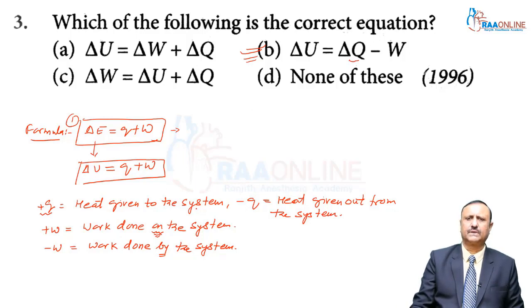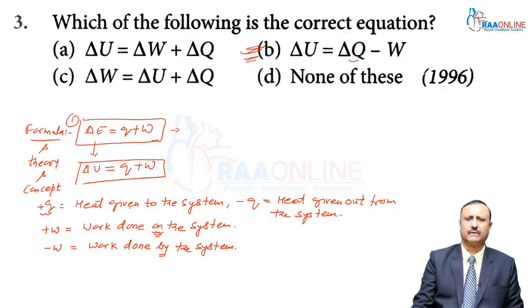So the correct option is B, question number 3. This question was also asked in 1996 exams, and these are the formula, theory and concept.